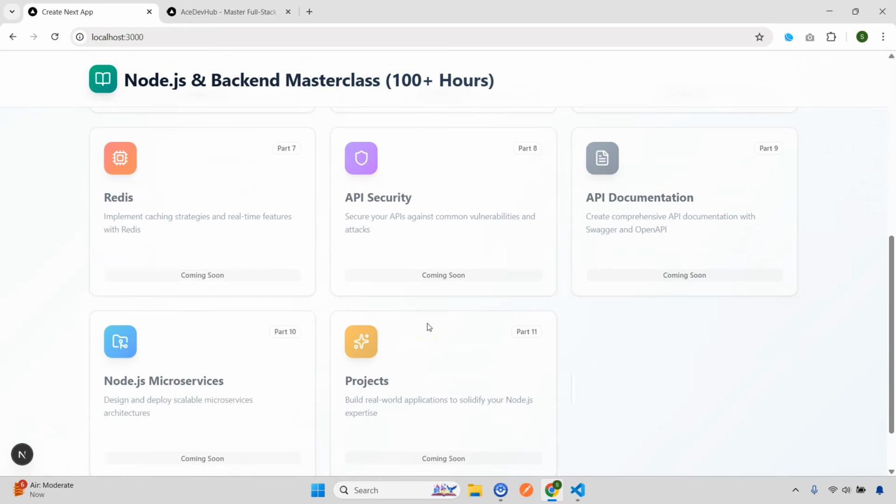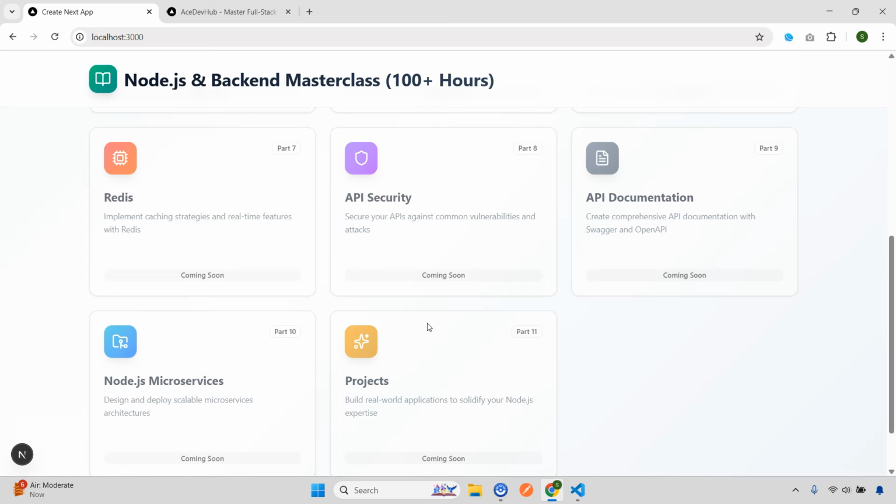Then the most important and interesting one for all of you: Node.js Microservices. Even if you watch my YouTube videos on this, you'll see how much depth I've covered in those. Now think about the depth when I'll be covering microservices in a paid course like this one. There will be a lot of things, RabbitMQ, Kafka, and a lot of other things we are going to cover, and at the end we are going to complete this section with projects.